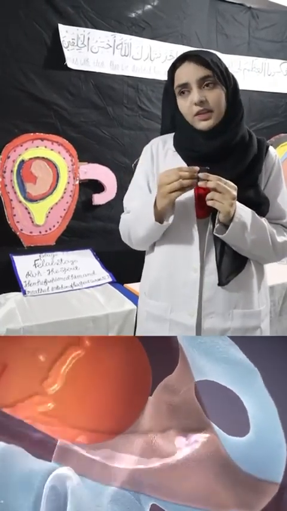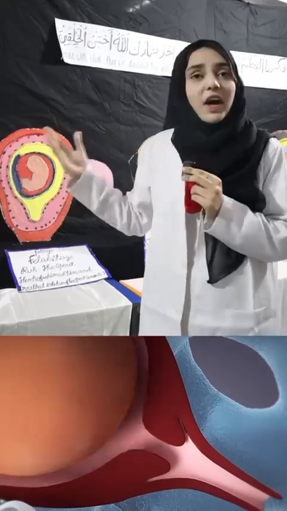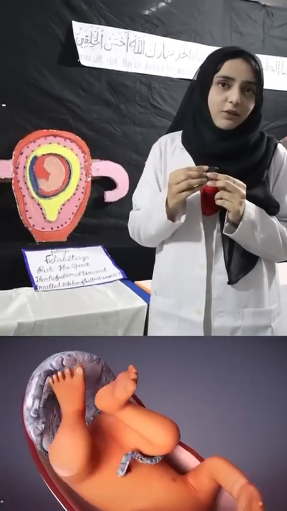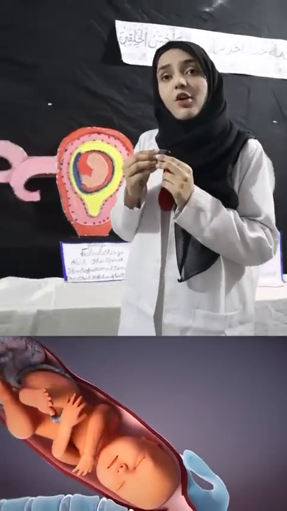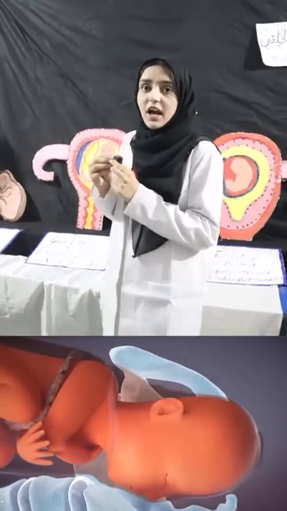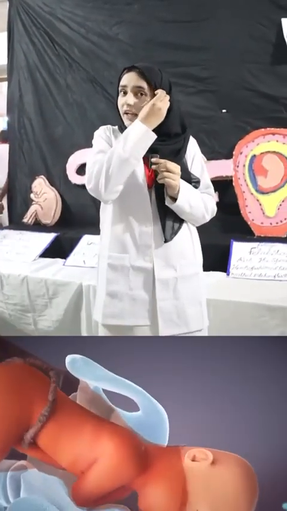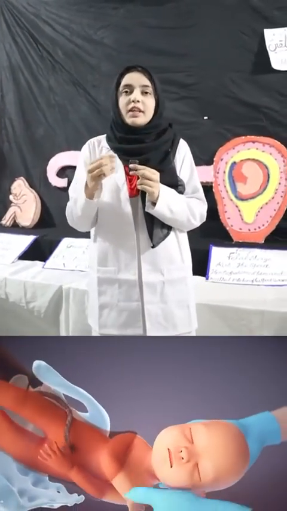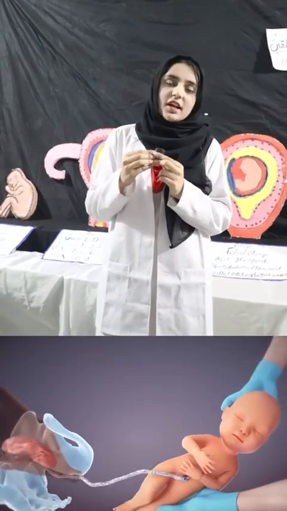And there are 3 trimesters. Each trimester consists of 3 months. In the first month, the heart is formed, and we can hear the fetus's heartbeat by stethoscope. And then in the second month, the formation of tiny hind limbs and forelimbs with digits takes place.